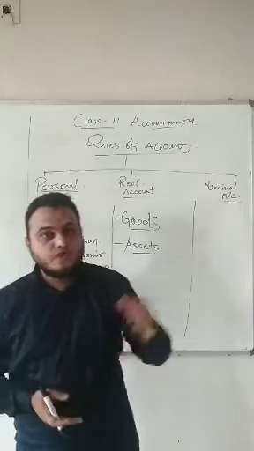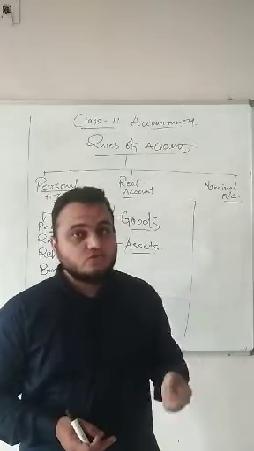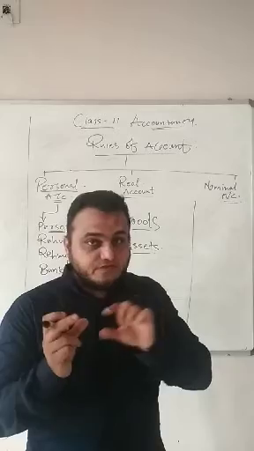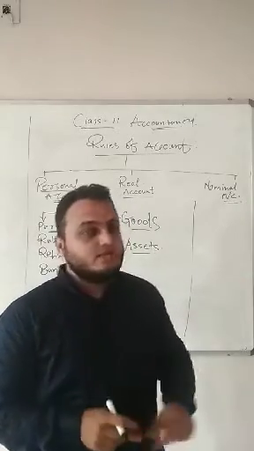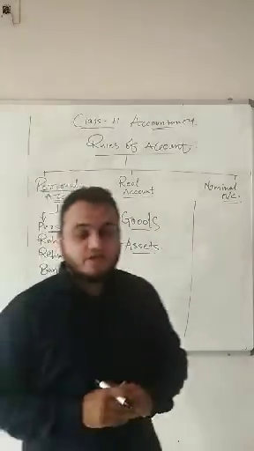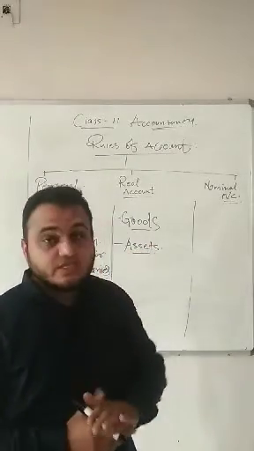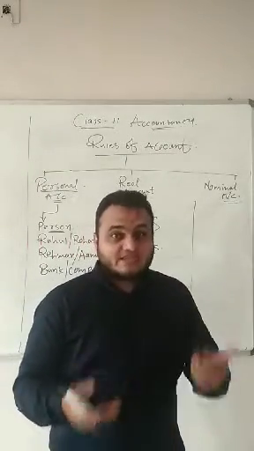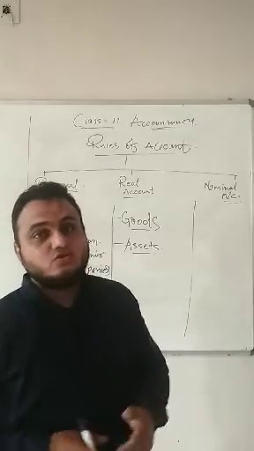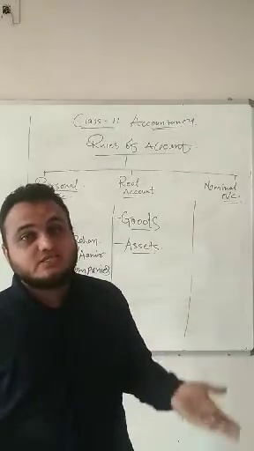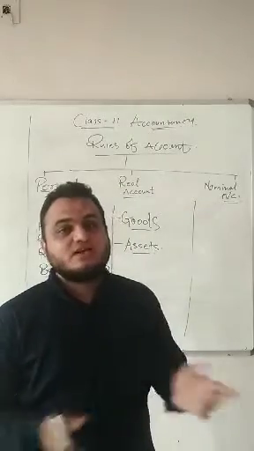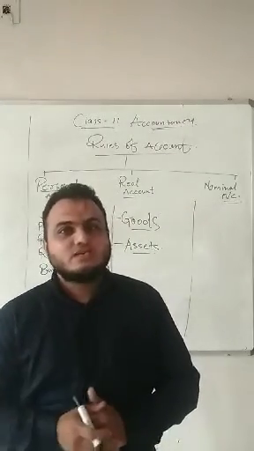Now, goods means you have purchased something, that is also goods. You have sold something in the market. So if any goods are there, then the rules of real account will be applicable. Similarly, assets: furniture is there, machinery is there, building is there, debtors are there, stock is there, vehicles are there, tools are there, cash is there, bank balance is there, investments are there, all these are known as assets.